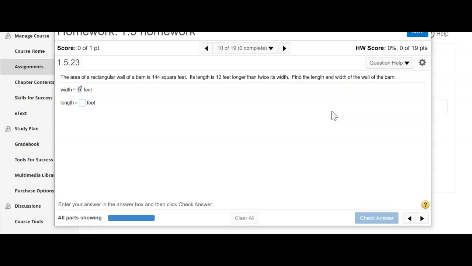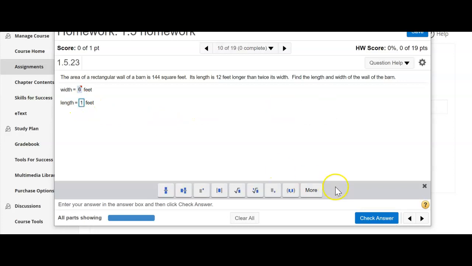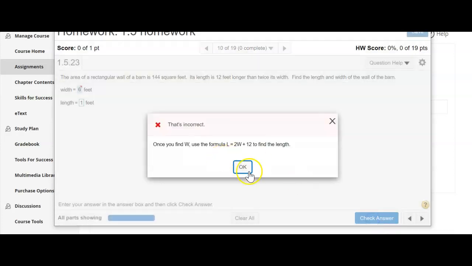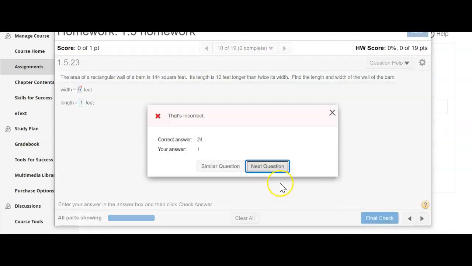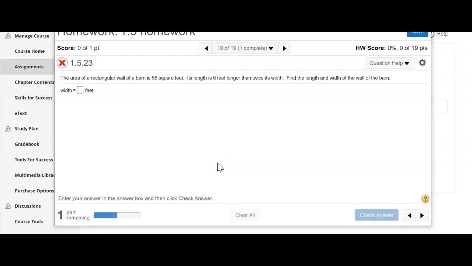But the nice thing about My Math Lab is what you can do. By the way, this question is multiple parts, so let me just tap through this real quick. There we go. That's where I want to get to. Once you exhaust your 3 options, you can click on similar question, and it will give you 3 fresh tries. It does change these numbers around a little bit, but you get 3 fresh tries. So that means you can get 100 on every homework if you put in the effort, okay?